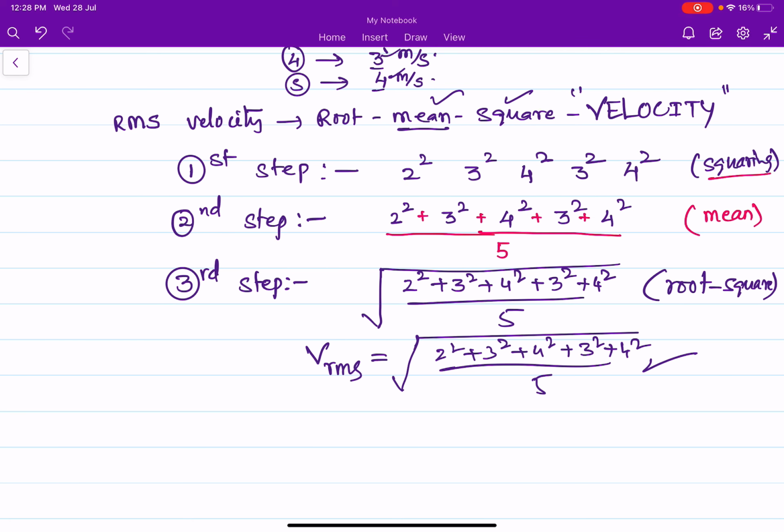RMS velocity is nothing but first we need to square the given velocity terms and find the mean. Square the given velocities, take the mean, and add the root in the final step. That is root mean square velocity. This is RMS velocity in general.